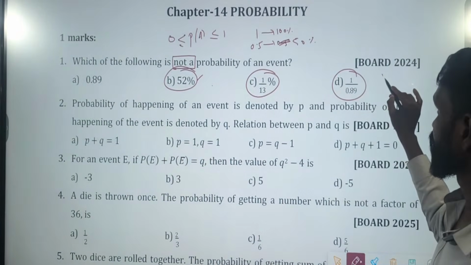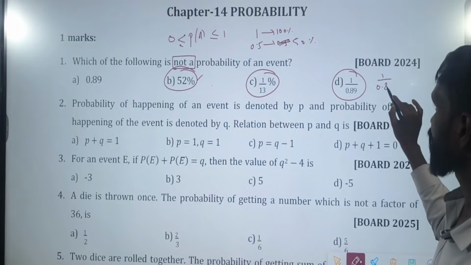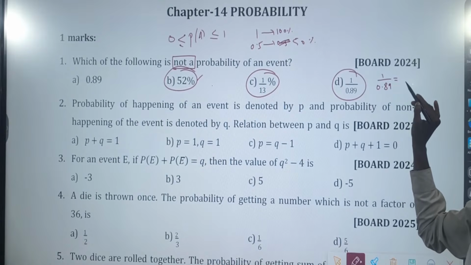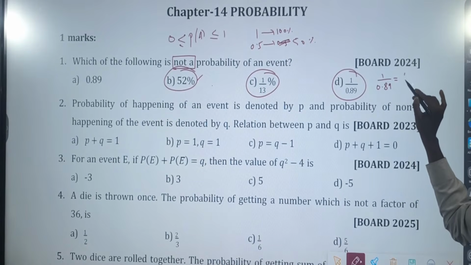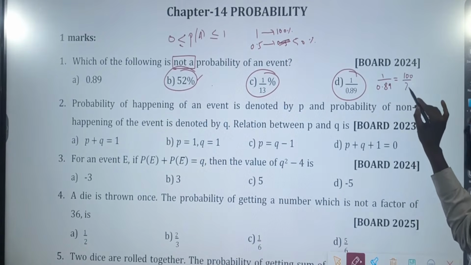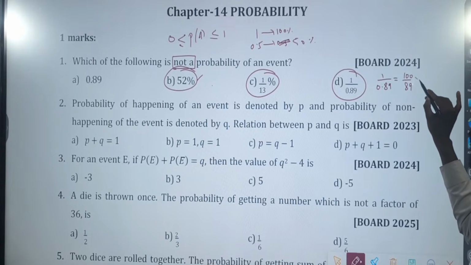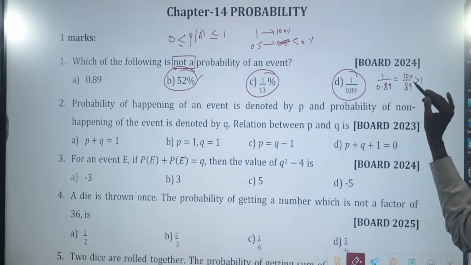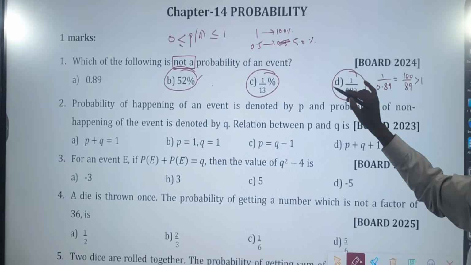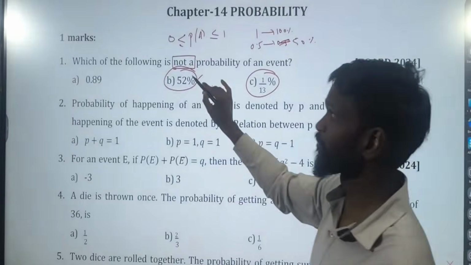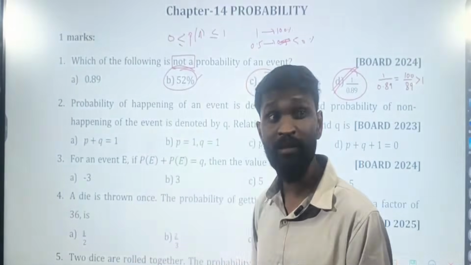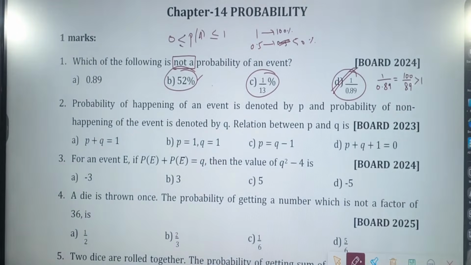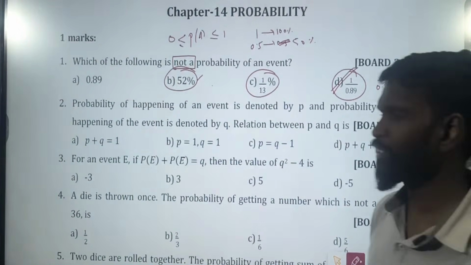See, this is 1 by 0.89. This is nothing but, how many digits do I want to shift now? 2. So that becomes 100 divided by 89. This will be definitely greater than 1. So since this is greater than 1, this is the right answer, because the question says which of the following is not a probability. Probability can never be more than 1.